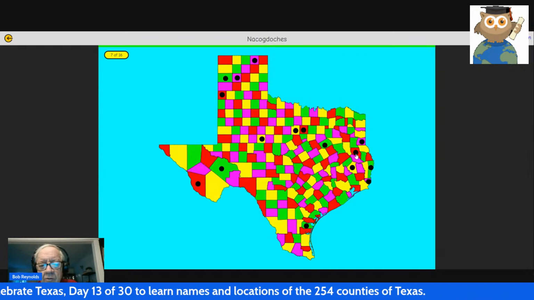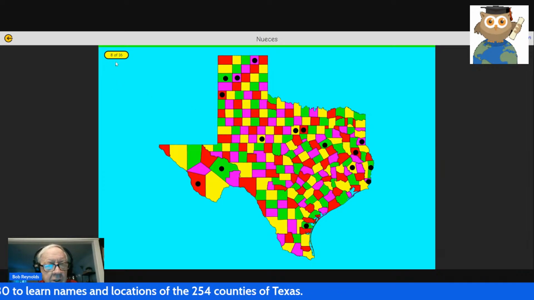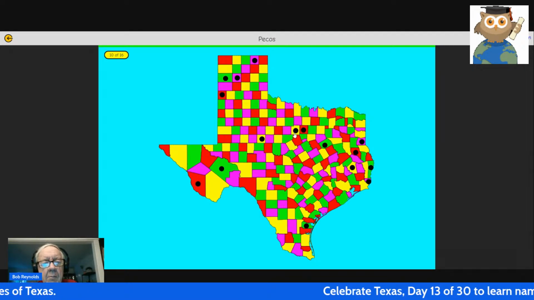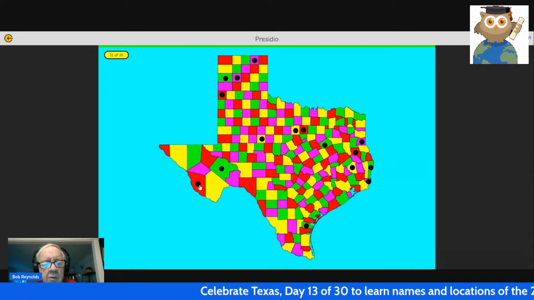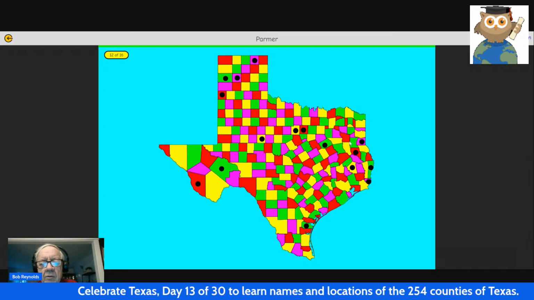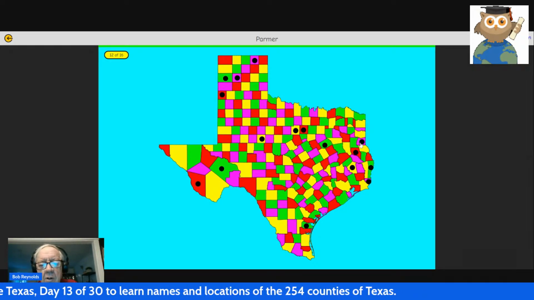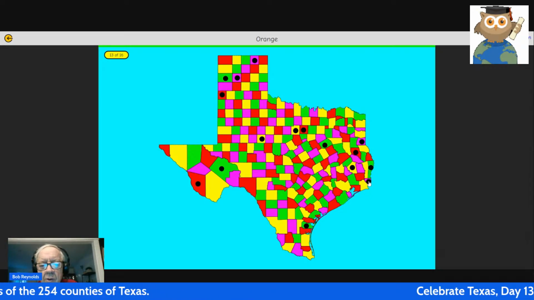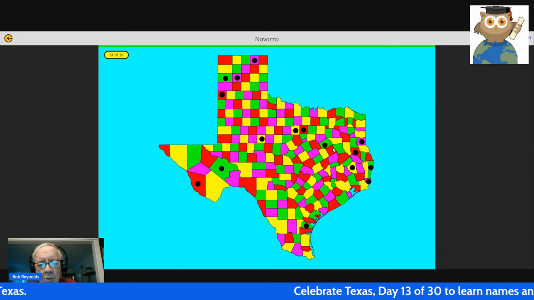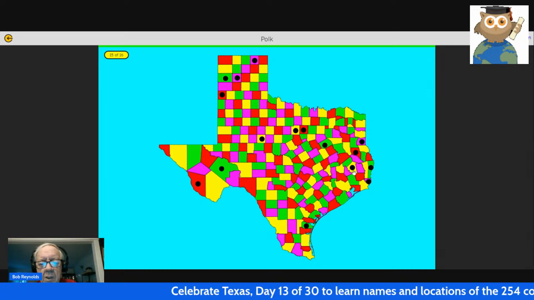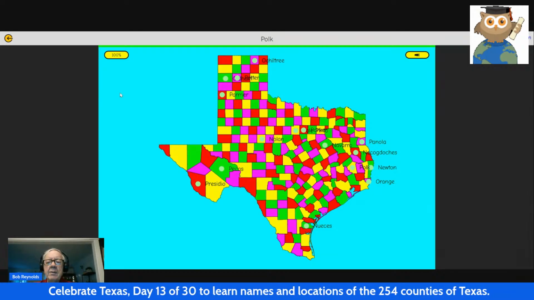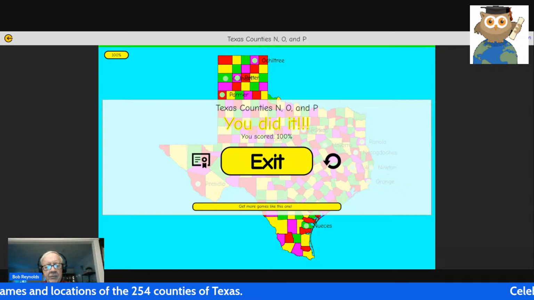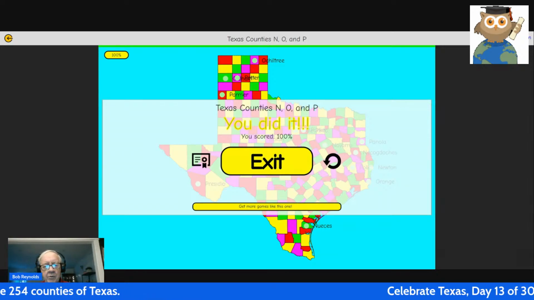It asks for Nacogdoches. We have answered 8 of the 16 so far. Nueces near the bottom. Palo Pinto, Pecos, Presidio, Parmer. This is Palo Pinto, Panola, Parker, Parmer. Green light, orange. Green light, Navarro. Nacogdoches, Navarro. Polk County, we have 100%. That is so cool. That is so cool. And eventually we're going to put all of these together, A, B, C, all the way through those.